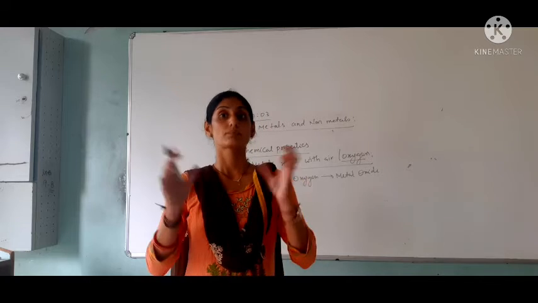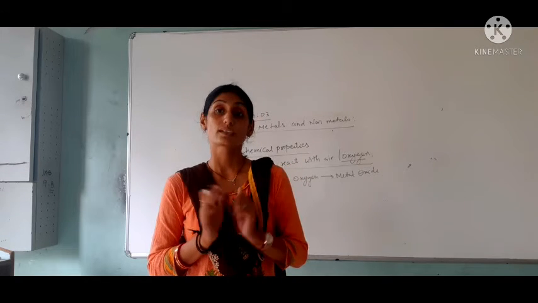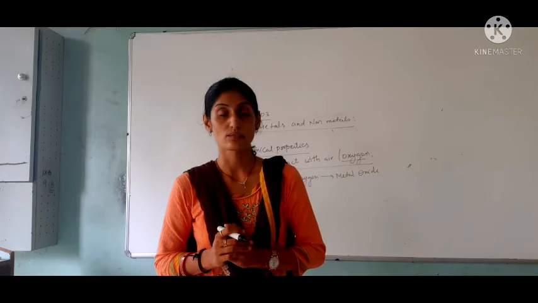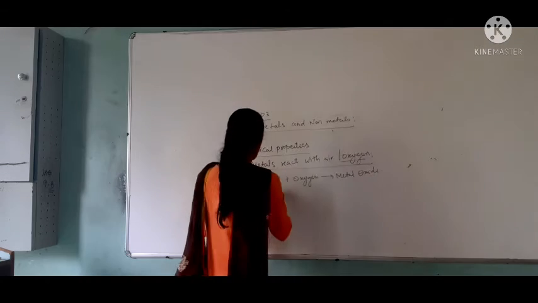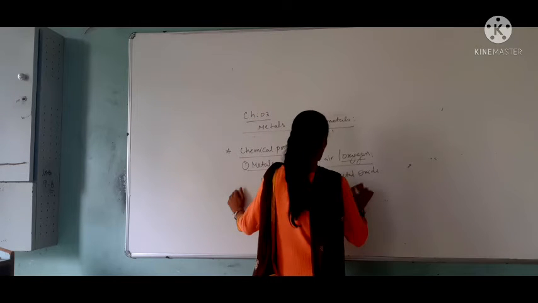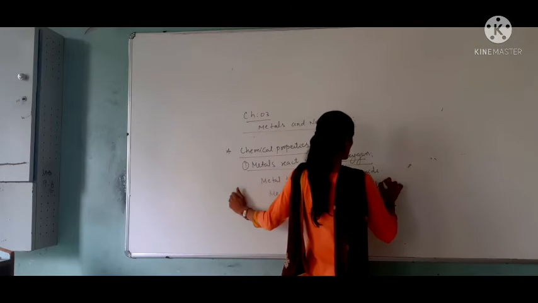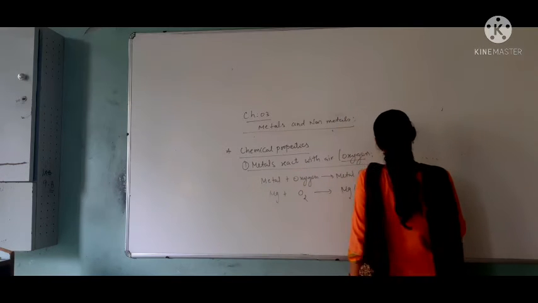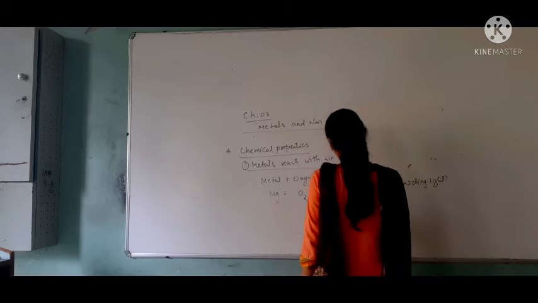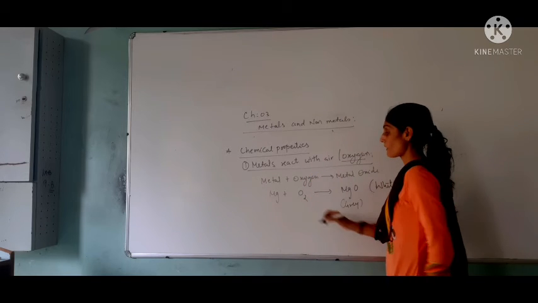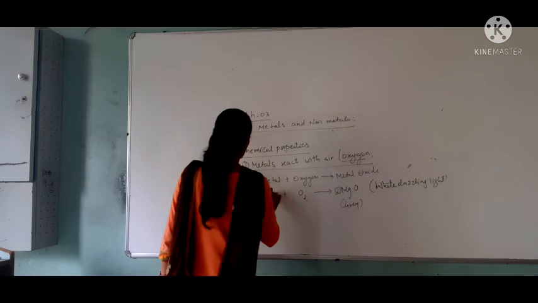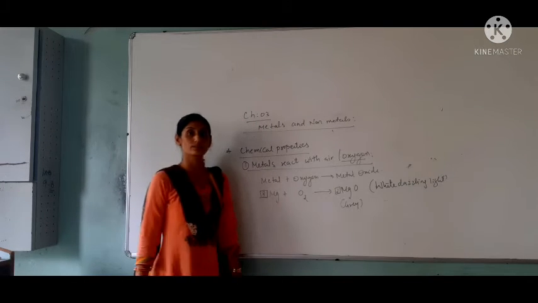So what happened? It produces a white dazzling light. It is advisable to wear spectacles when doing this practical to protect our eyes. Okay children? So when magnesium metal reacts with oxygen, O2, it produces magnesium oxide, along with white dazzling light. That is a grey color powder. And when we see the equation, it is partially balanced. Now we will see the fully balanced equation.